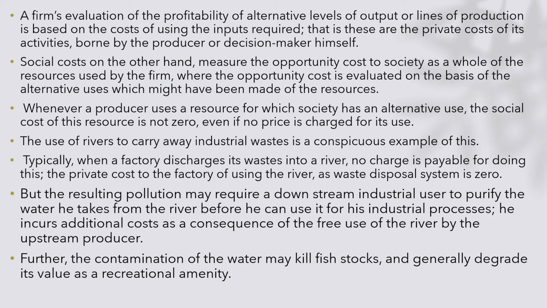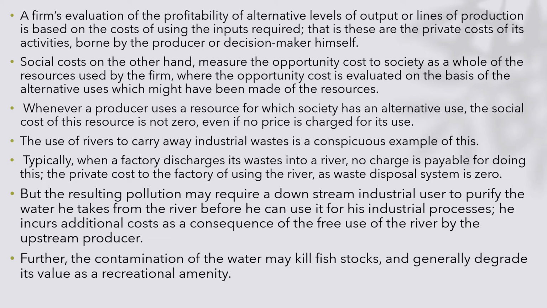A firm's valuation of profitability of alternative levels of output or lines of production is based on cost, especially the cost of using the inputs which are required. That is, there are private costs of these activities borne by the producer or decision maker himself. But we have to understand that private costs are not the only costs that will be incurred. There are also social costs. This would measure the opportunity cost to society as a whole of the resources used by the firm.